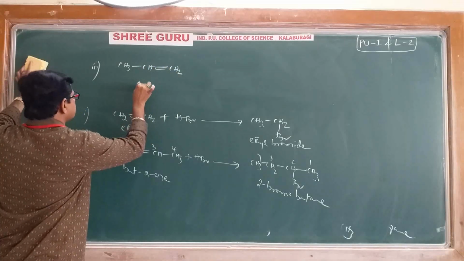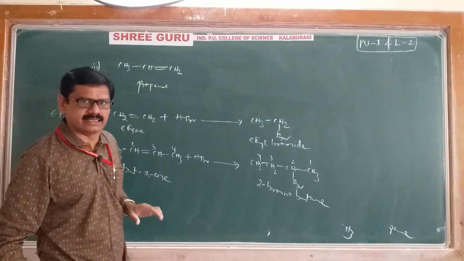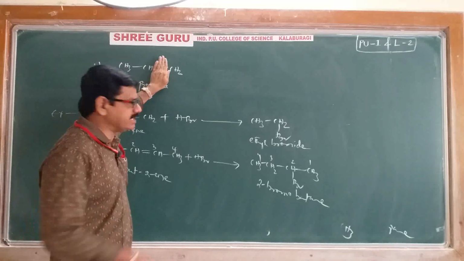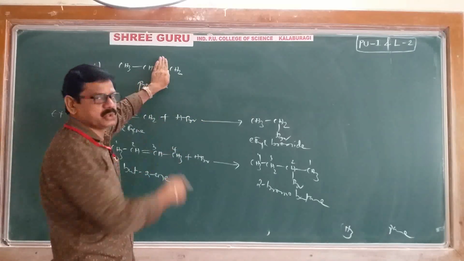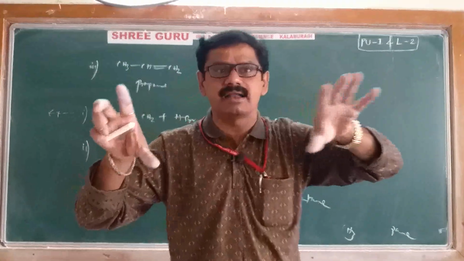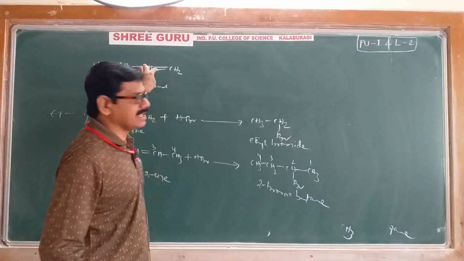Its name is propene. Propene is an unsymmetrical alkene. How can you tell? Across the double bond, that side will have only 1 carbon, but this side will have 2 carbons. Both sides are not equal. That's why it is definitely an unsymmetrical alkene.